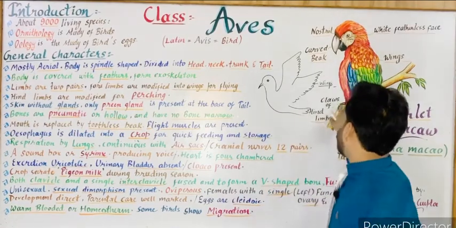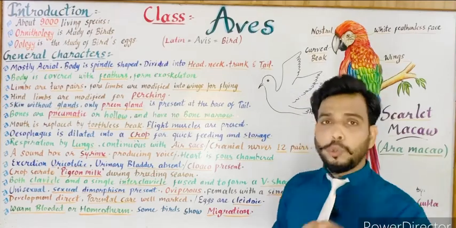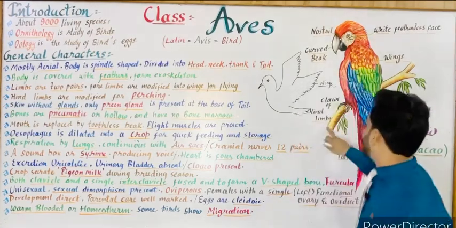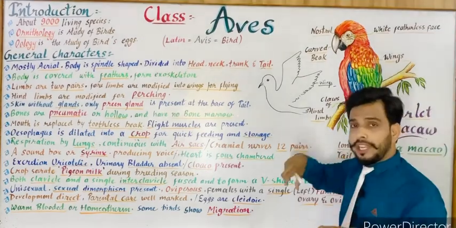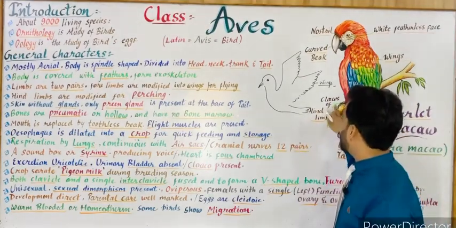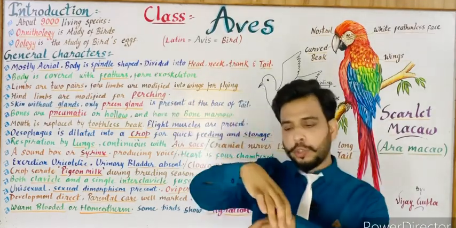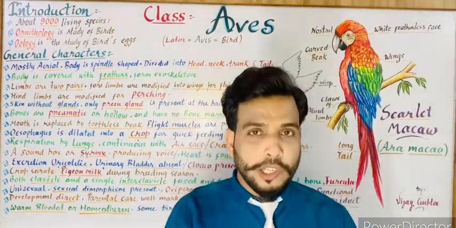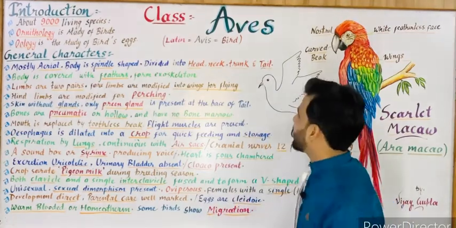And now the hind limbs are short and modified according to perching. When a bird is sitting on a tree, you can see it grasps the branch with the help of its hind limbs. So the hind limbs help in perching. The phenomenon of grasping the branch is known as perching. So hind limbs are modified for perching most of the time.